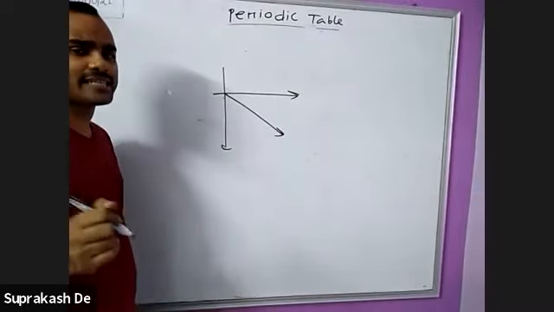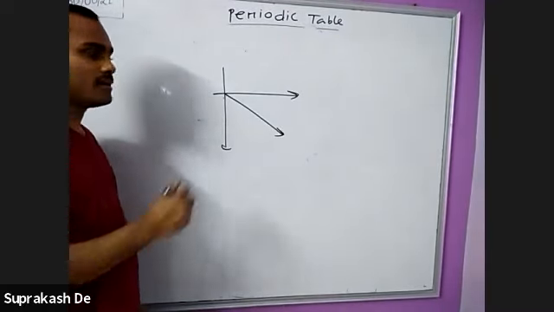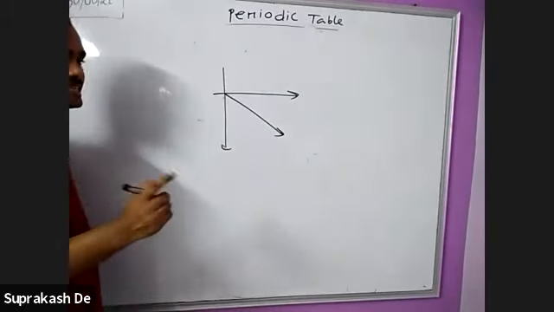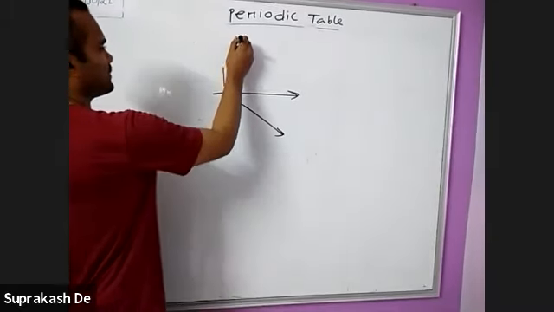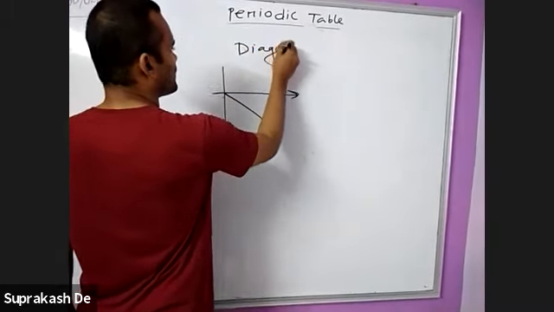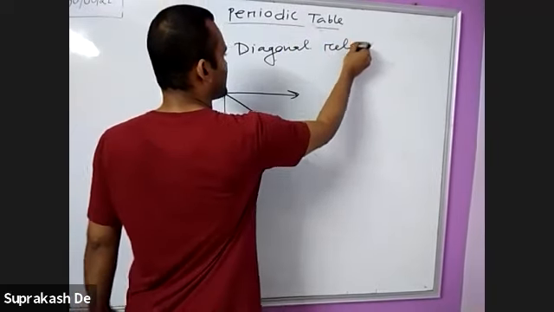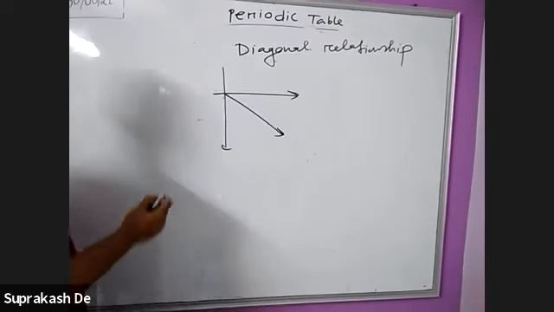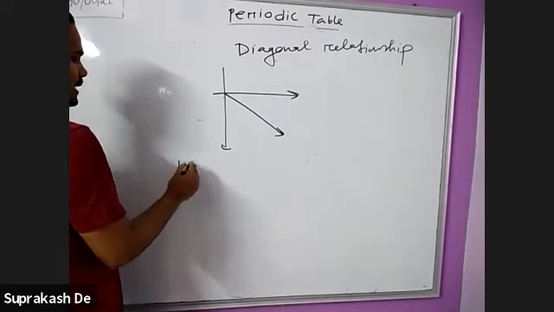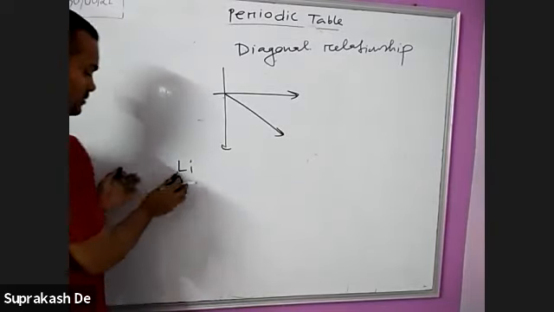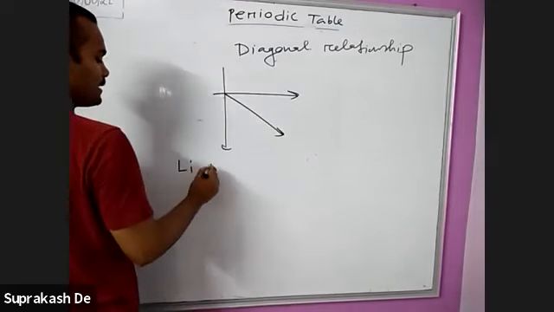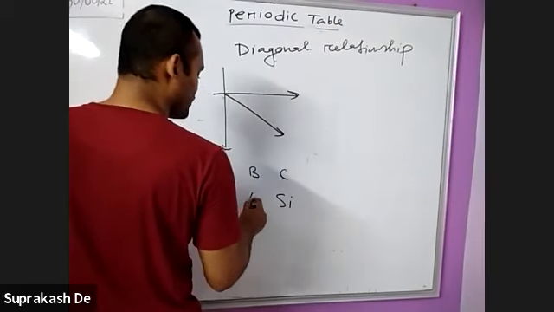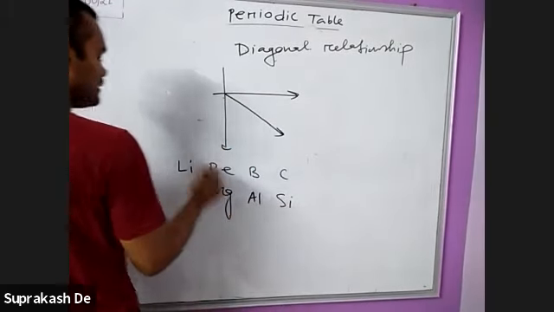But this diagonal relationship is not applicable for all elements, only for a few. I am writing the elements: lithium, beryllium, boron, carbon, silicon, aluminium, magnesium, sodium.